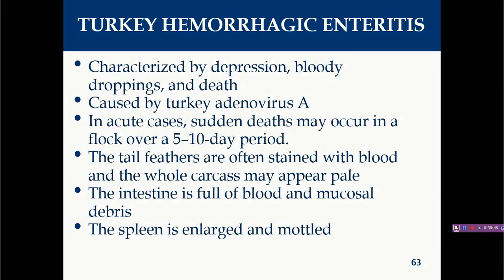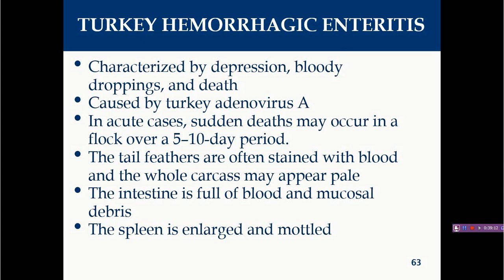Many a time, when there is severe hemorrhagic enteritis and ample blood is lost into the intestine, the entire carcass becomes pale in color and severely anemic. The carcass of a bird that dies of this condition is pale because of blood loss, and the intestine is full of blood and mucosal debris, invariably involving the duodenum.